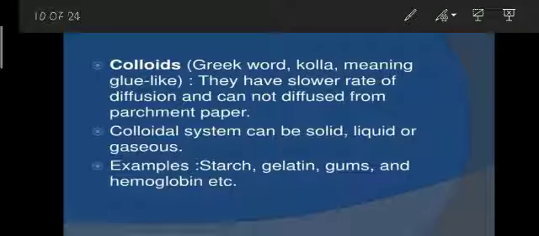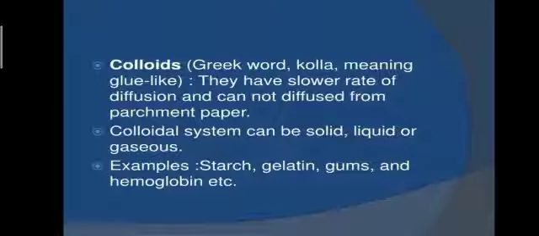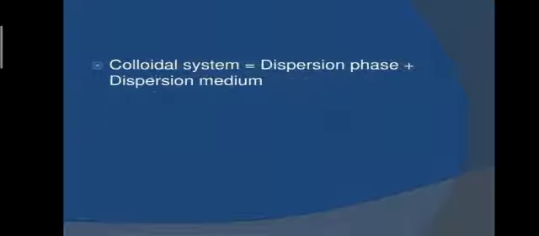I have already told you that colloid is derived from the Greek word kolla, which means glue-like. They have a slower rate of diffusion and cannot diffuse through parchment paper. Parchment paper is actually the baking paper used for baking purposes in your houses. A colloidal system can be solid, liquid or gaseous. The examples include starch, gelatin, gums and hemoglobin. So the colloidal system includes a dispersed phase and a dispersion medium.